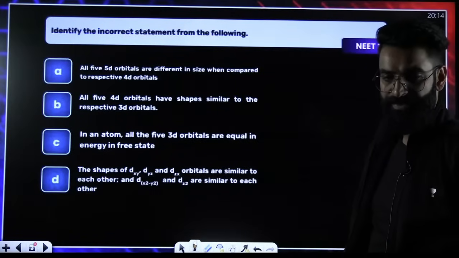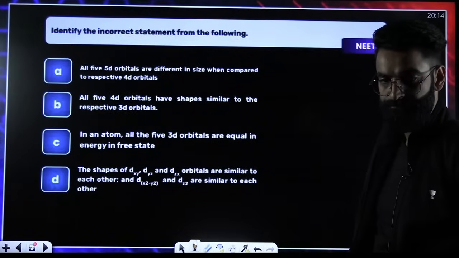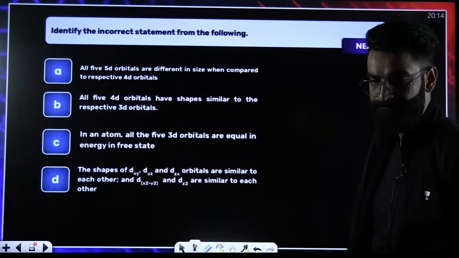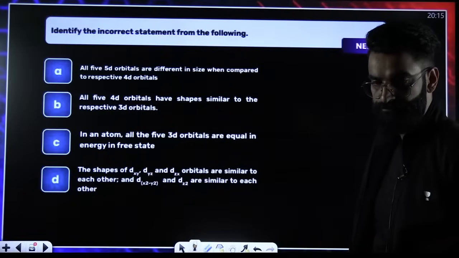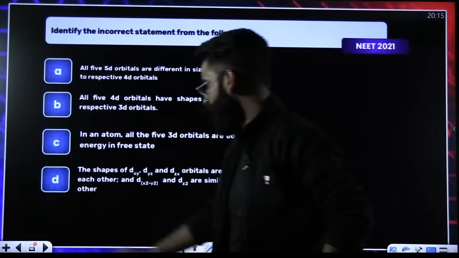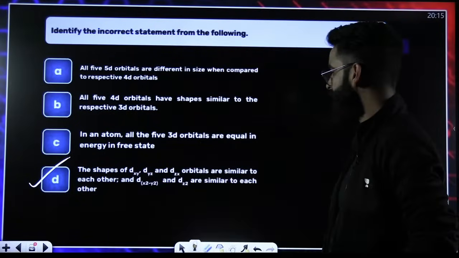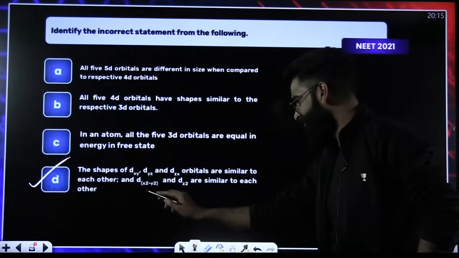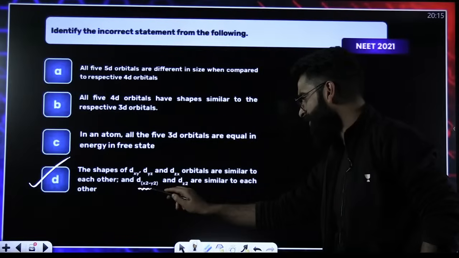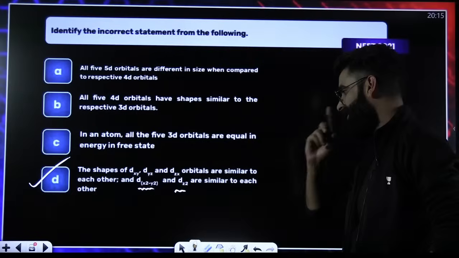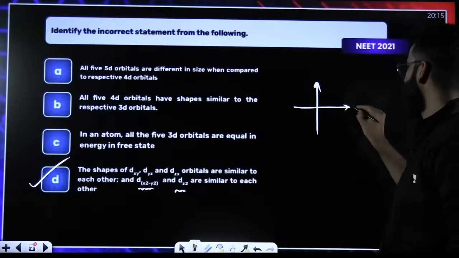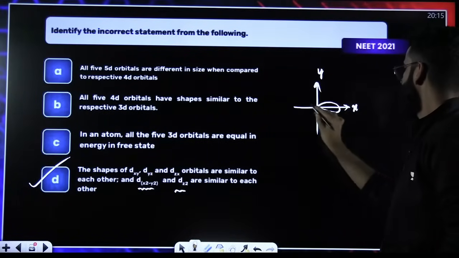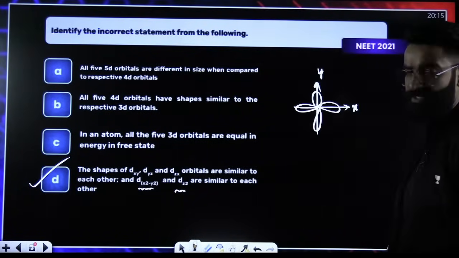Yes, there'll be inorganic PYQs as well. Just wait for some time. It's absolutely going to be option D, right? It is telling you that dx square minus y square and dz square are similar to each other. Do you remember how your dx square minus y square looks like?